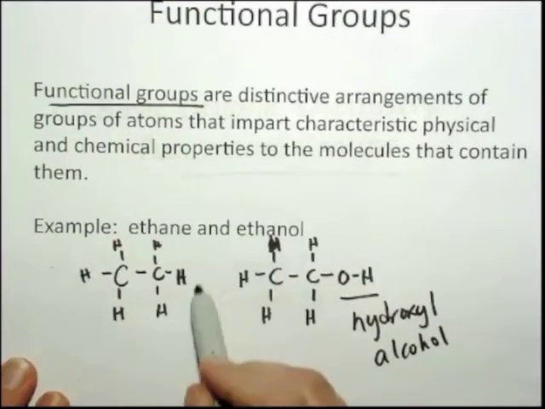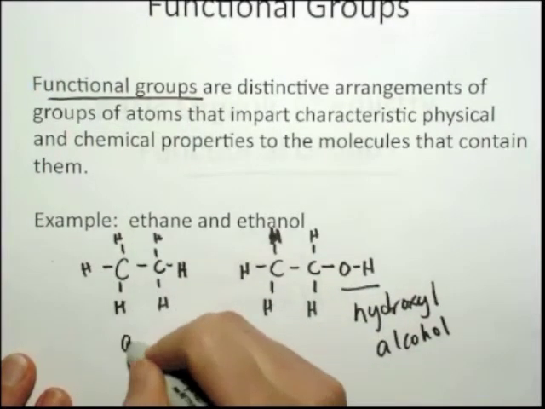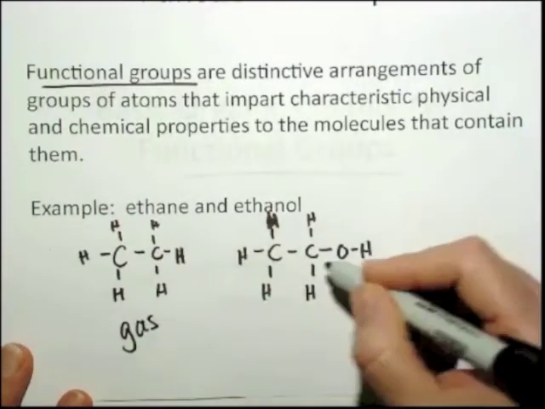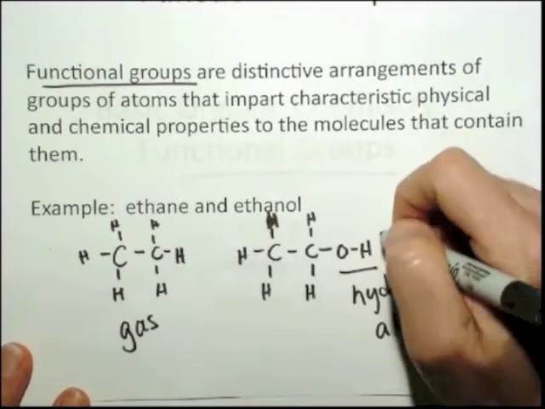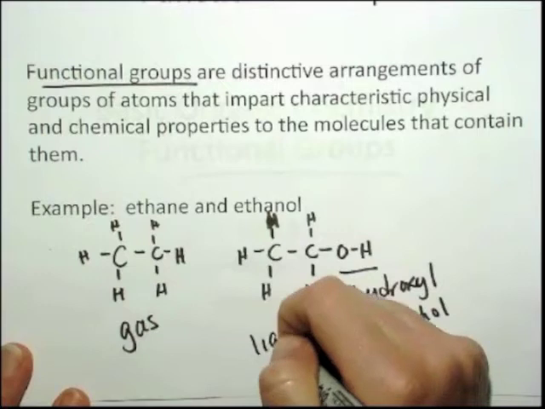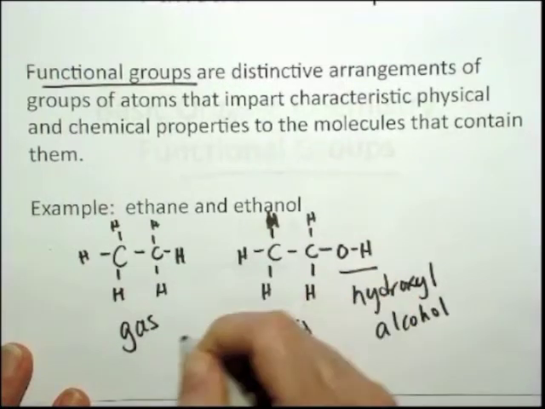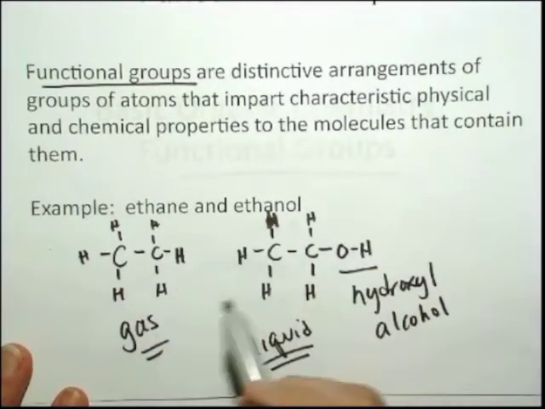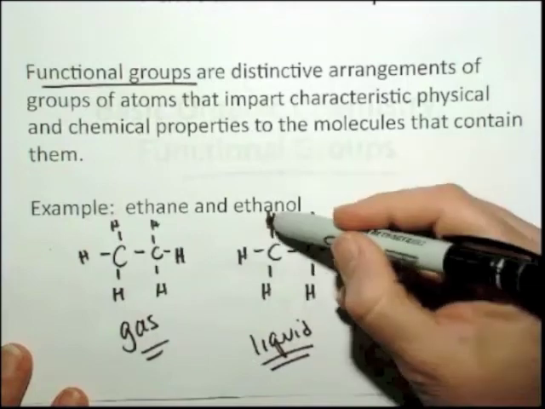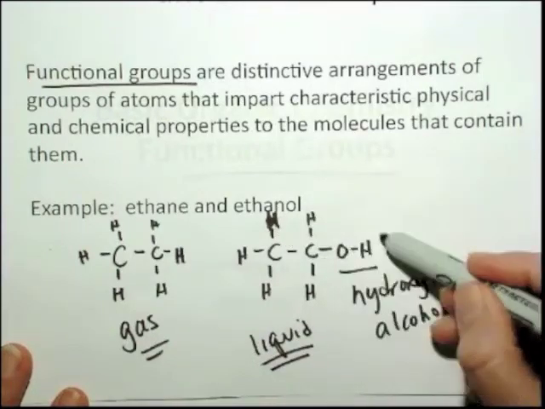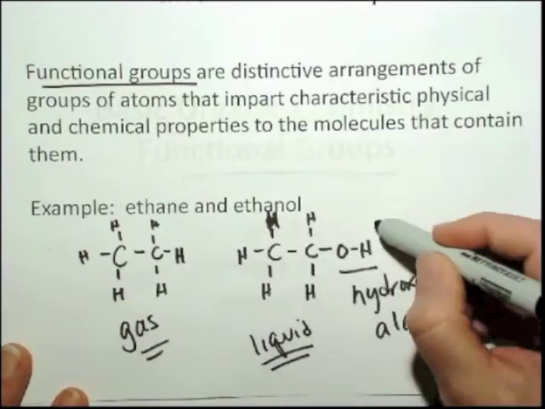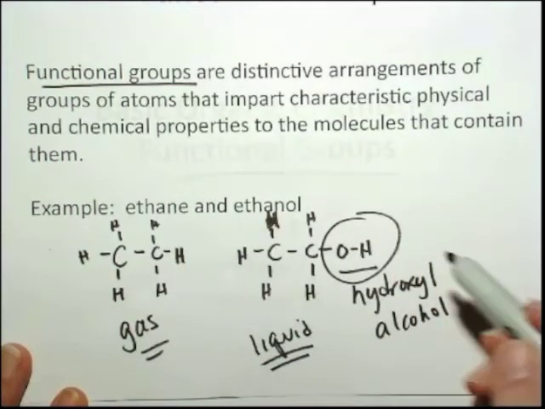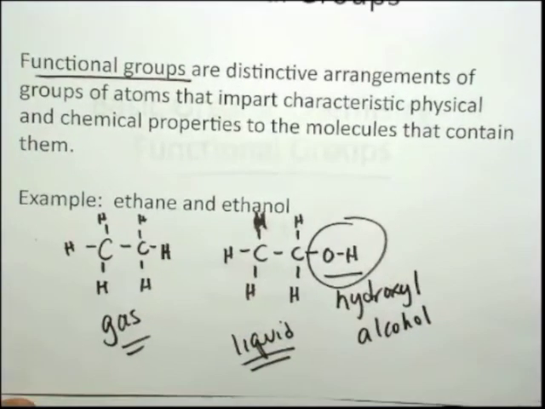For example, ethane at room temperature and pressure is a gas, whereas ethanol at room temperature and pressure is a liquid. Okay, a big difference between the two of these, and big differences in what types of molecules they will react with because of this now present functional group. So this would be considered a functional group on this hydrocarbon.